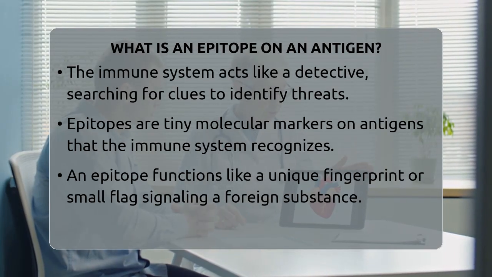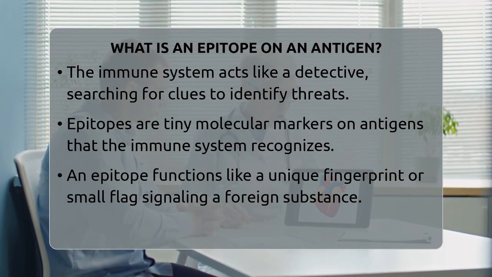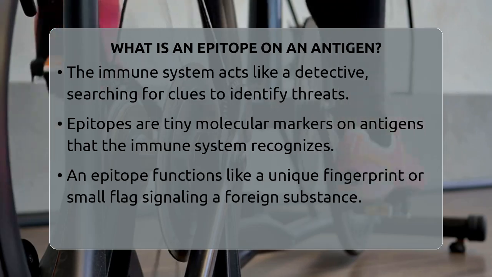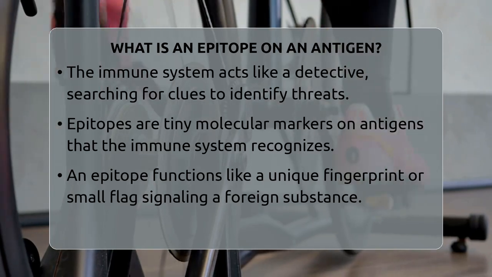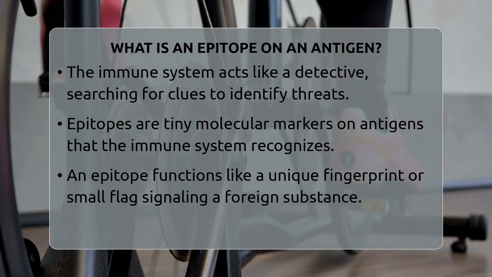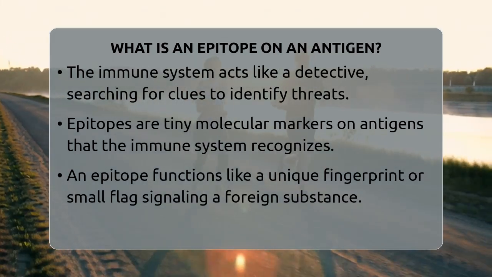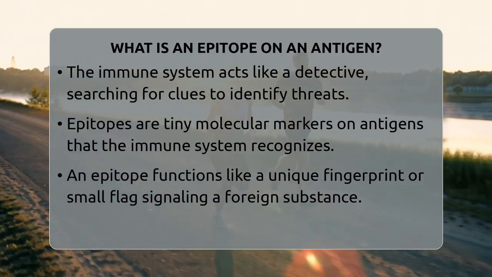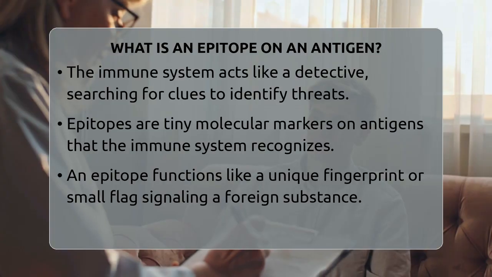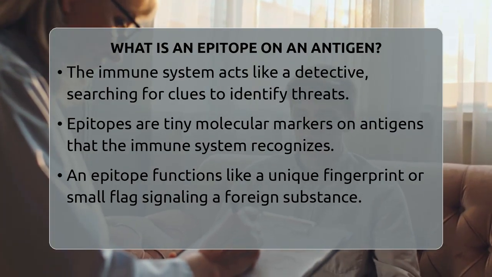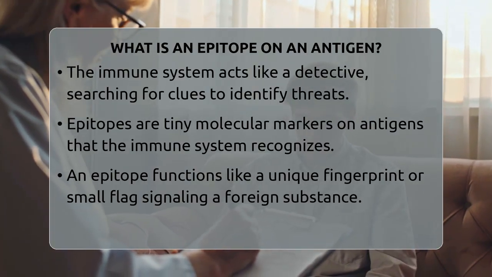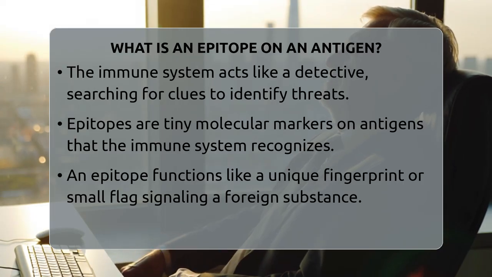What is an epitope on an antigen? Imagine the immune system as a highly skilled detective, always on the lookout for clues that reveal who is a threat and who is not. One of the most important clues it uses are tiny molecular markers called epitopes. These are specific, small regions on the surface of an antigen that the immune system recognizes and binds to.